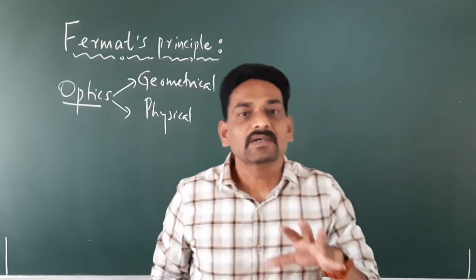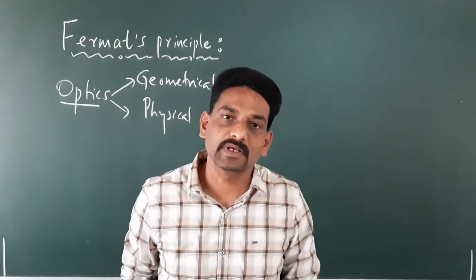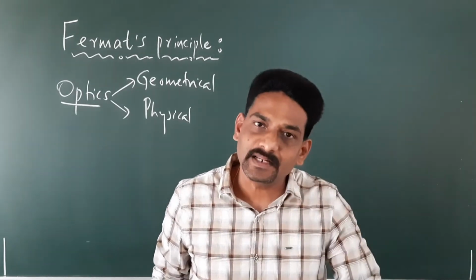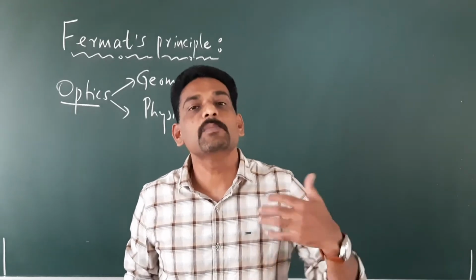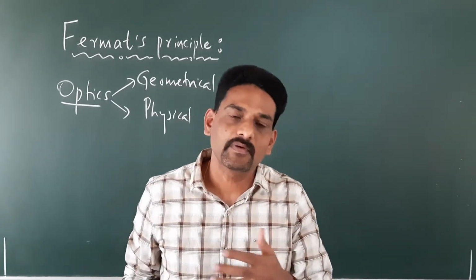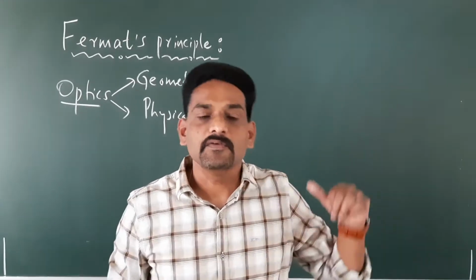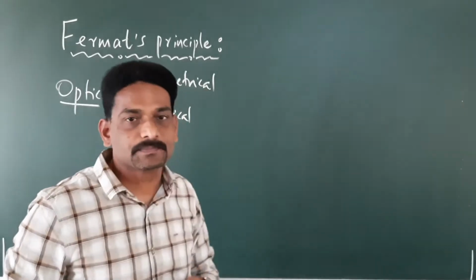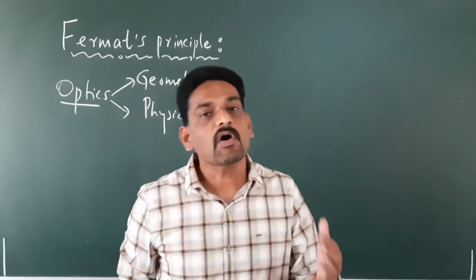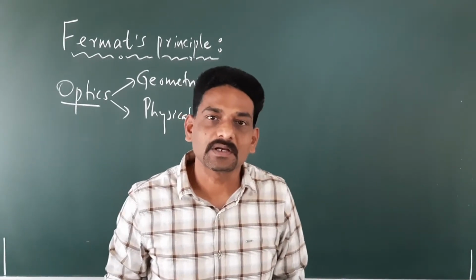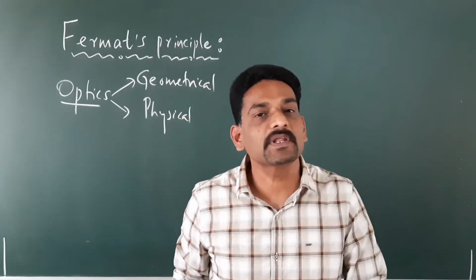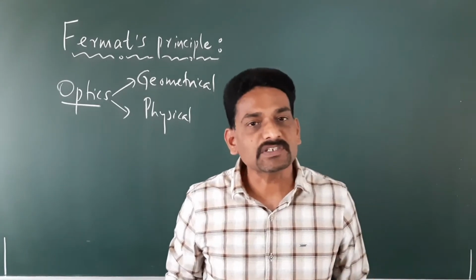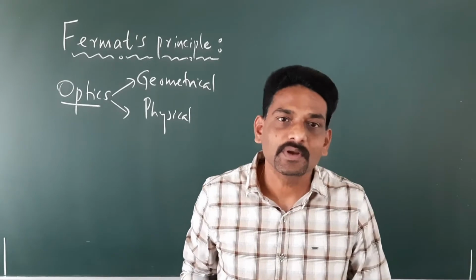Why? Because here we will be discussing light traveling in a straight line, the so-called rectilinear propagation of light, or we will be talking in terms of the ray nature of light. Therefore, Fermat's principle comes under geometrical optics. Then we have one more fundamental important property, which is refractive index. So let's try to understand what refractive index is.